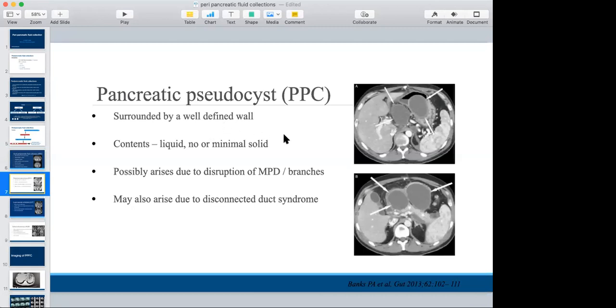Then pancreatic pseudocysts. When these fluid collections persist for a long time, they are protected by the body's protective mechanism, where they get walled off and the wall becomes thick. These fluid collections which have a thick wall, are present for more than 4 weeks, and usually have liquid content or minimal solid content are called pancreatic pseudocysts. Most of them may sometimes have a disconnected pancreatic duct, either from the main duct or from the side branch.